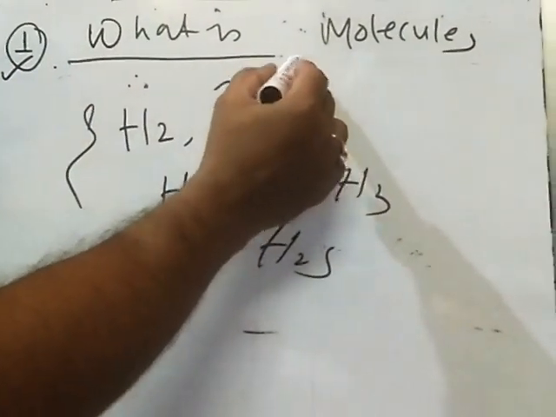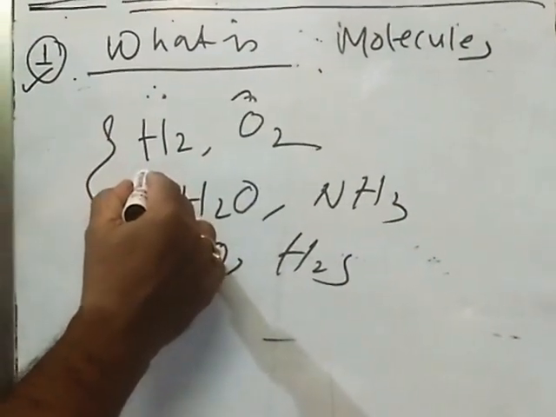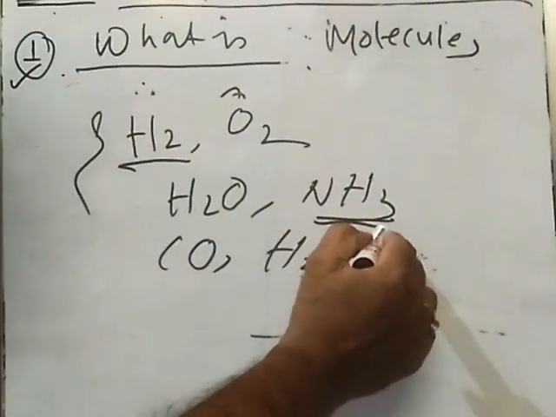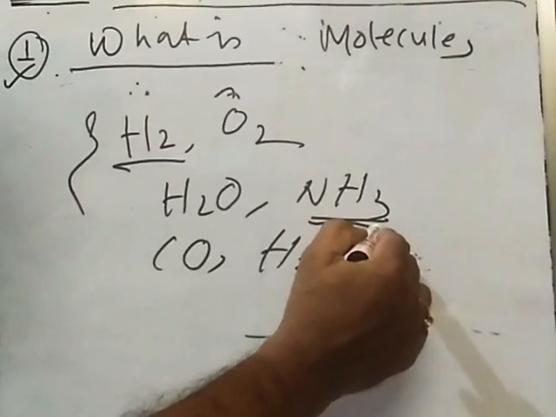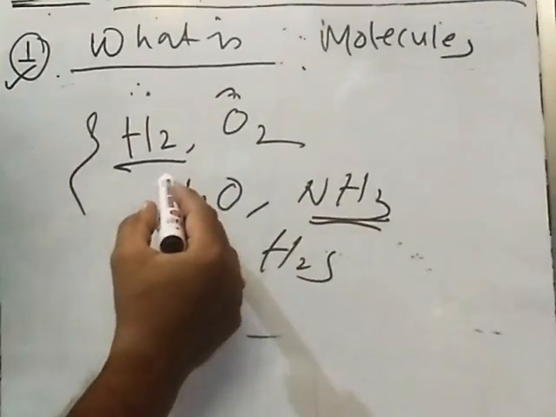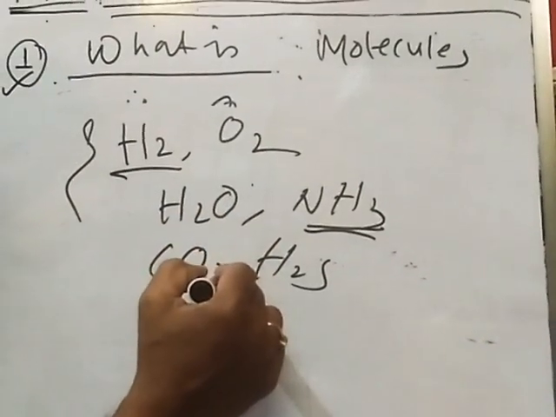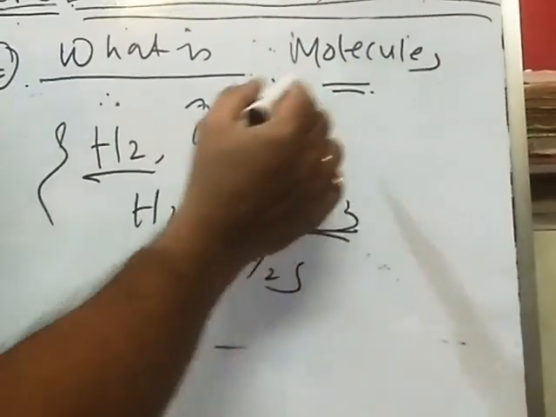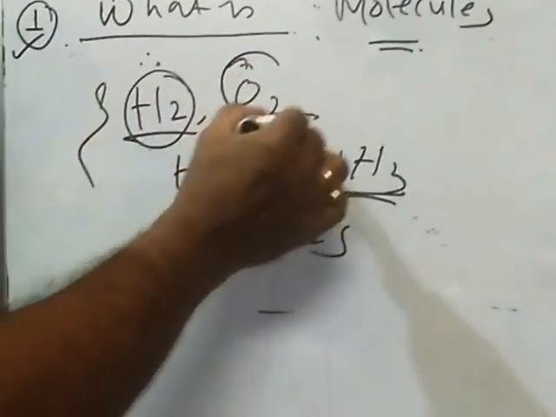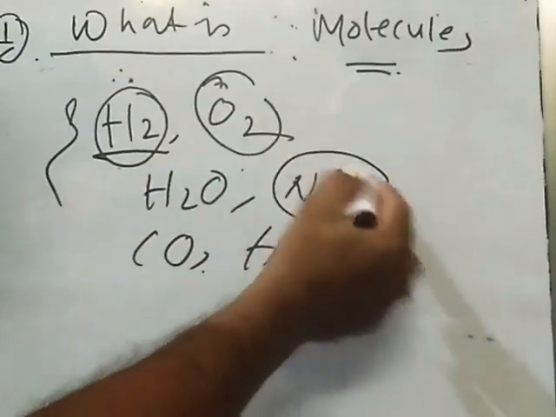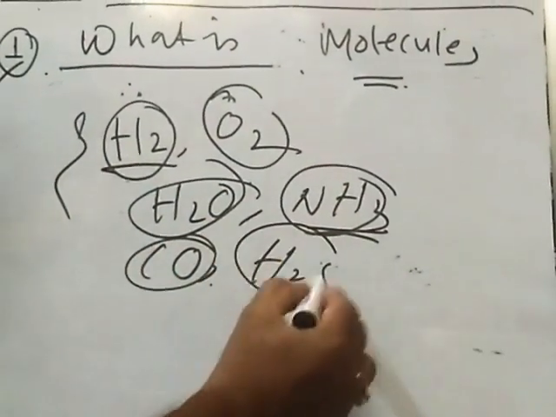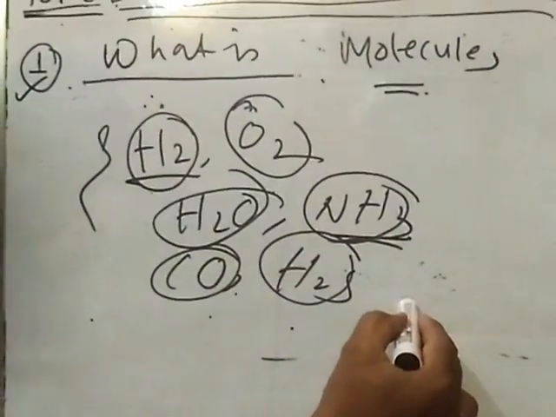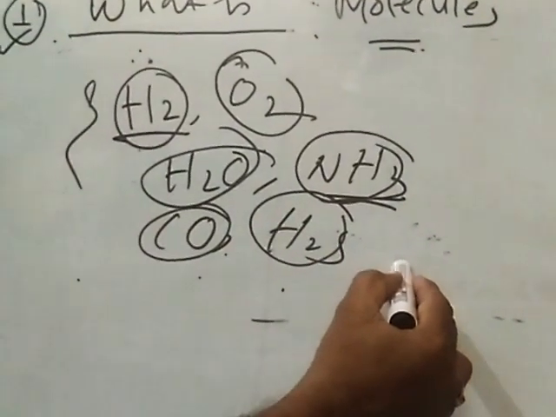So what is a molecule? A molecule is the smallest part of an element or a compound which can exist freely and possesses all the characteristics and properties of the substance concerned. I repeat, what is a molecule? A molecule is the smallest part of an element, these are the elements, or a compound, these are the compounds. Am I right? Which can exist freely and possesses all the characteristics and properties of the substance concerned.